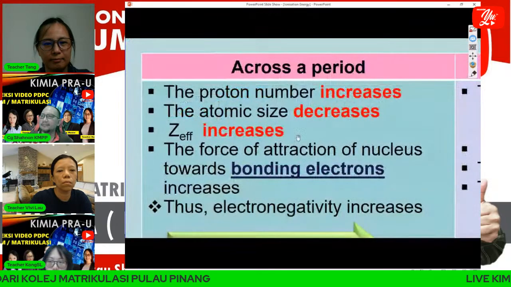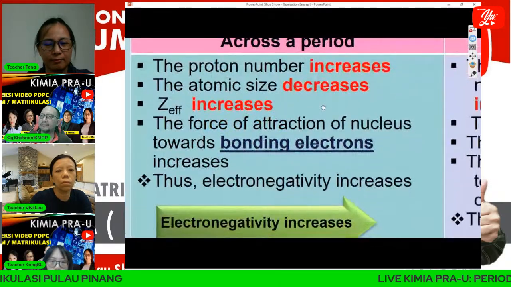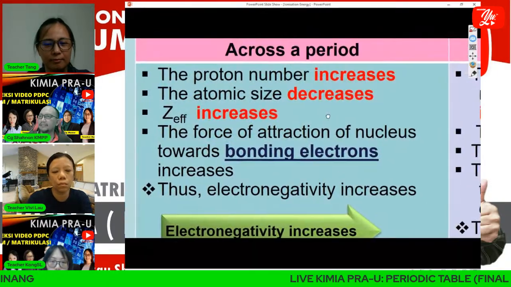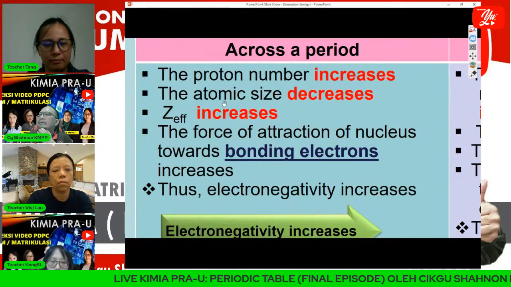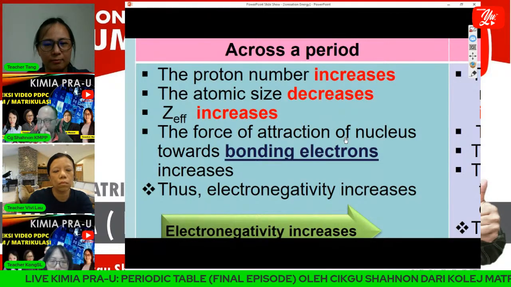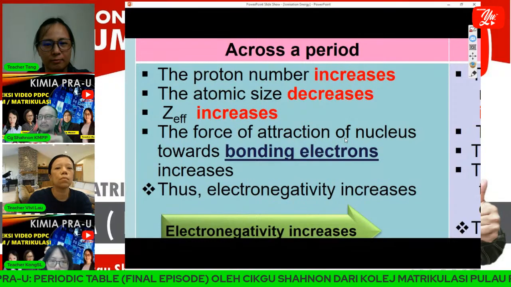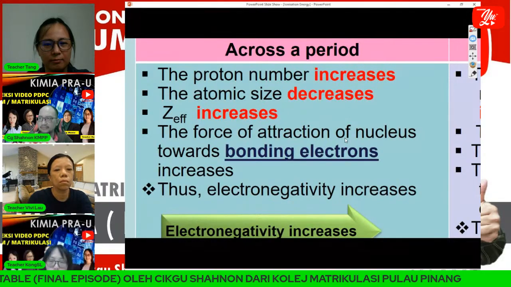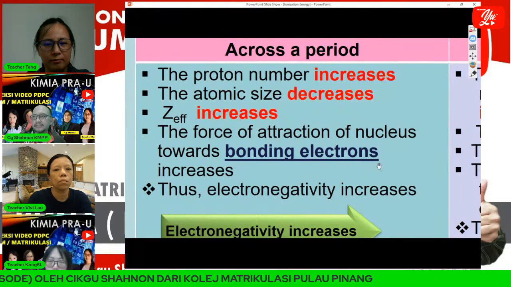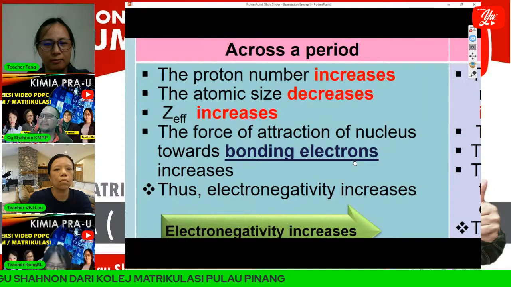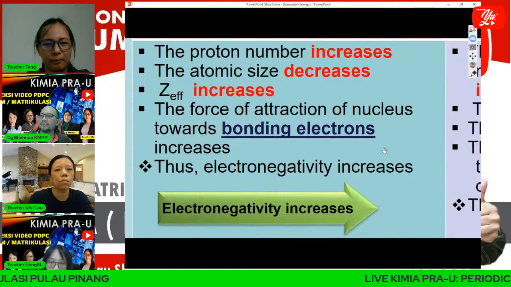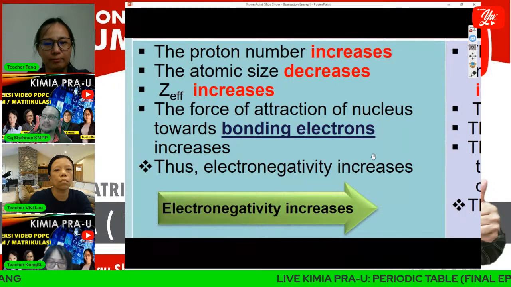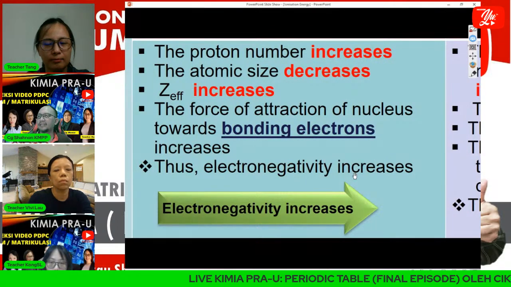I make it bigger so it is easy for us to see. The proton number increases, and we know that the atomic size decreases because effective nuclear charge also increases. Because of that, the force of attraction of the nucleus towards the bonding electron increases, and thus electronegativity increases.